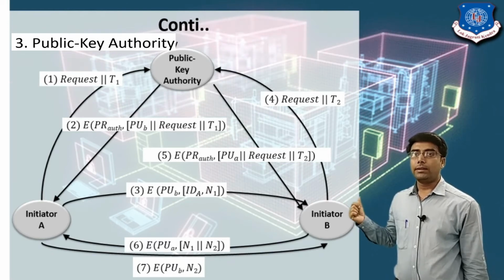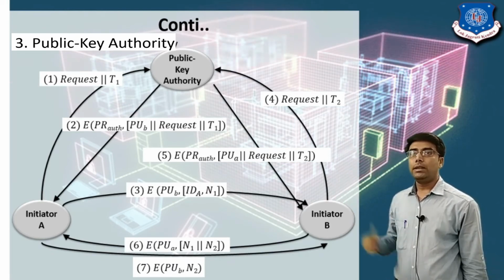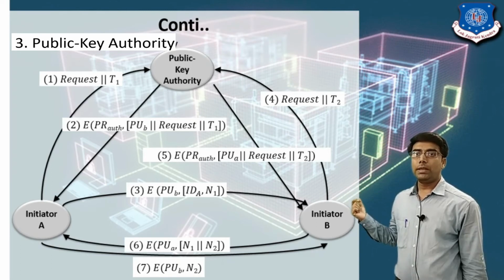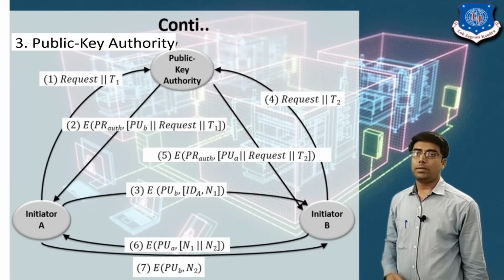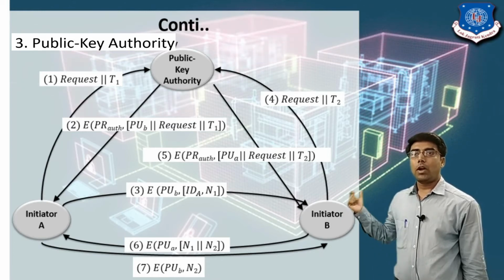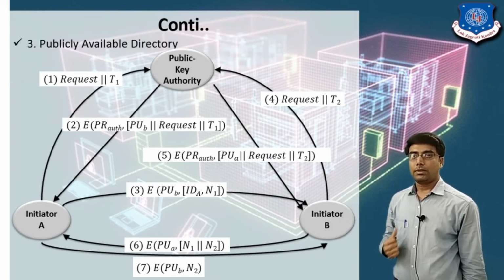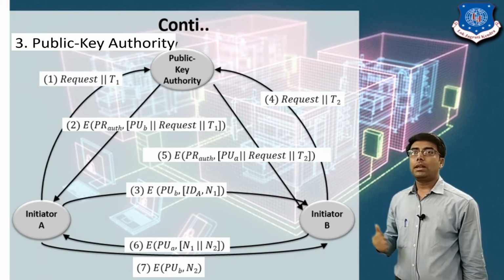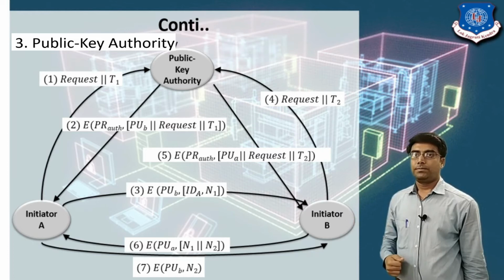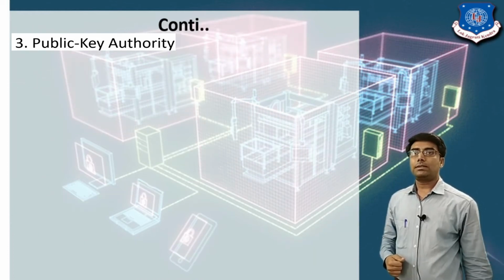Now, user A acknowledges to user B with the N2 nonce and the public key of user B. Now the communication is established. So this is all about the publicly available directory. Now let's see the steps.